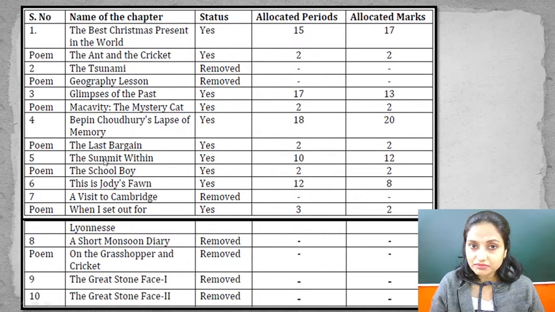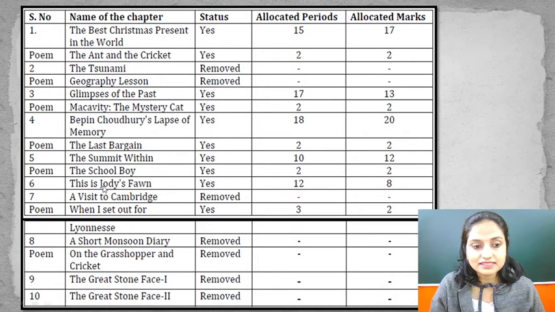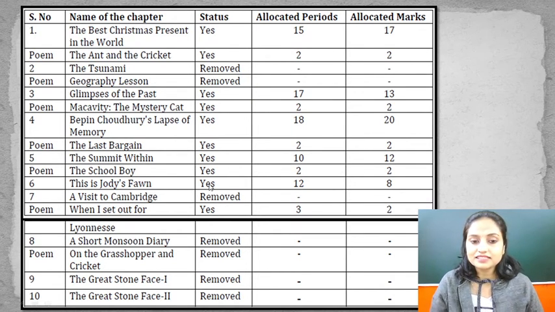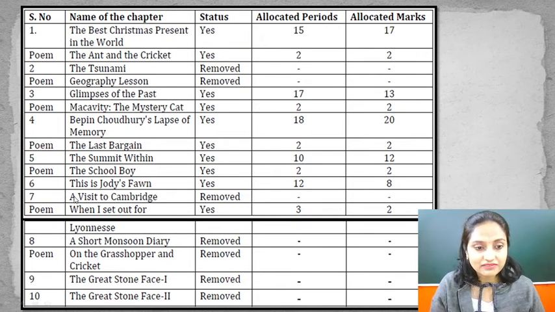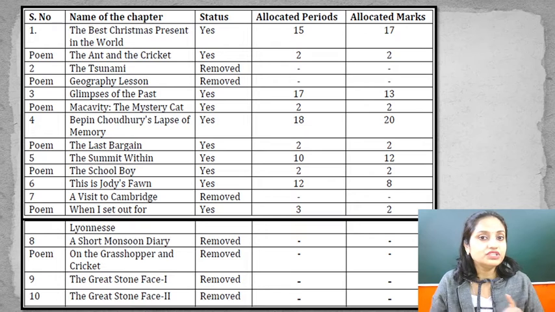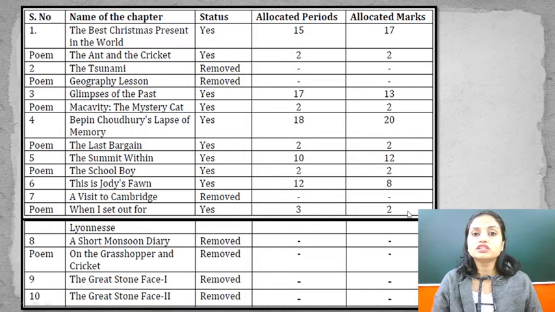Then chapter number 5, The Summit Within with the poem The Schoolboy, both are in your course. The Summit Within has 12 marks and The Schoolboy has 2 marks. Then chapter number 6 is Jody's Fawn. This is in your course and it has 8 marks. Next, chapter number 7, A Visit to Cambridge, has been removed. That means we do not have to do the Visit to Cambridge part, but we have to do the poem with this chapter, which is When I Set Out for Lyonnesse. This poem we are going to do and it has 2 marks.